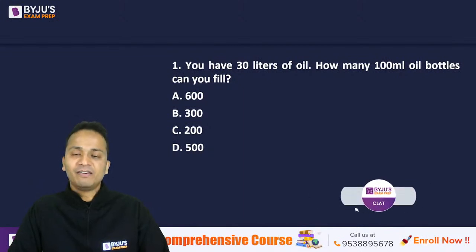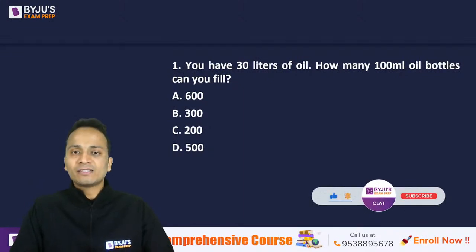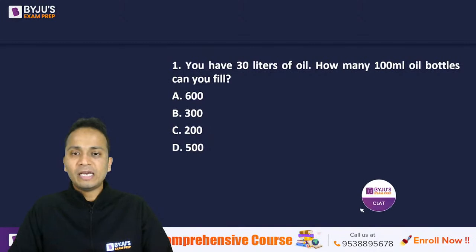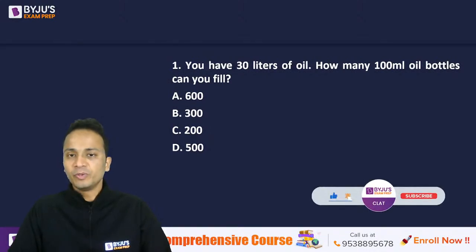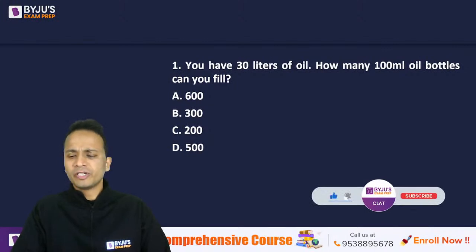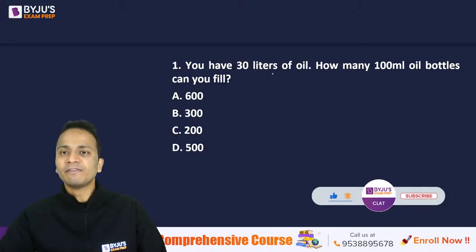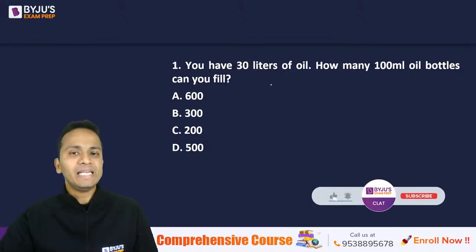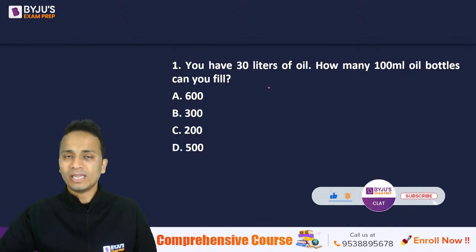All right, lovely. You'll be amazed to know that this question was the actual question of an MH-CET law paper a few years back. I have taken into consideration the papers of the last 3 or 4 years, not before that. Now, 30 liters, if I convert it into milliliters, I multiply it by 1000.